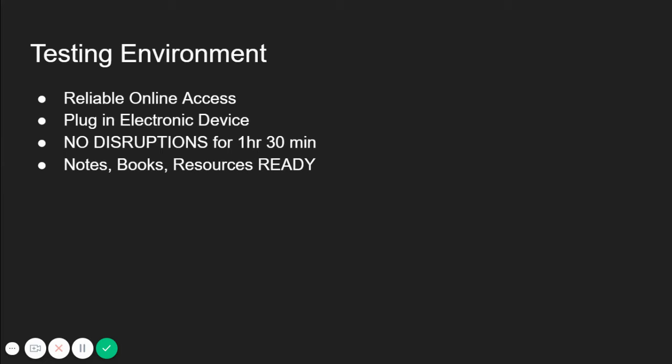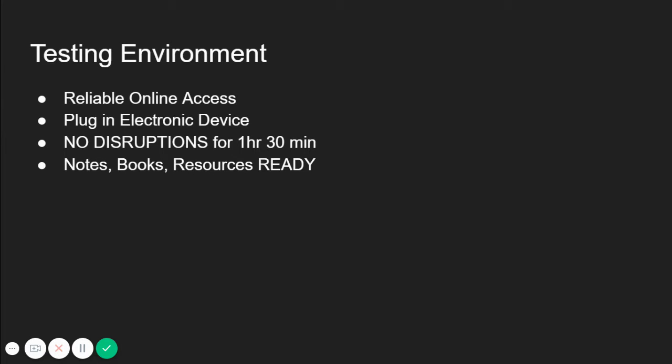Make sure that you have a testing environment ready to go before the day of the test. Make sure it is an area in your home where you have reliable online access. Make sure that all your electronic devices, your phones, laptops, Chromebooks, are all plugged in during the test. Make sure you will not be interrupted while you take the test for at least an hour and a half.